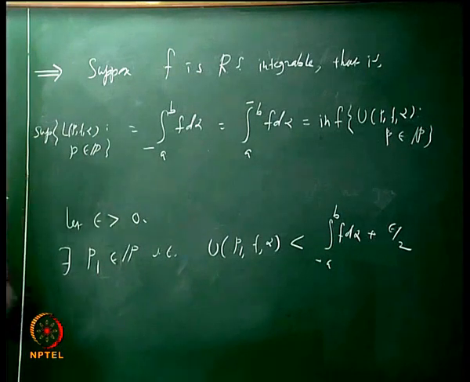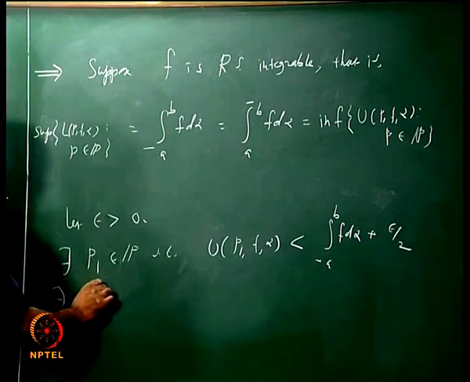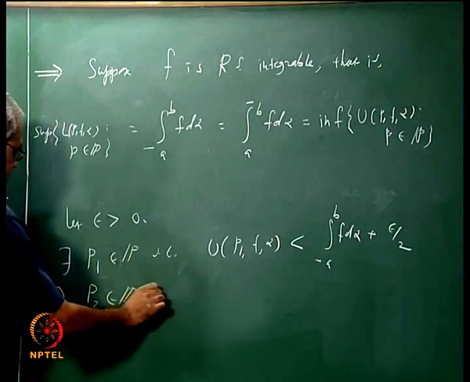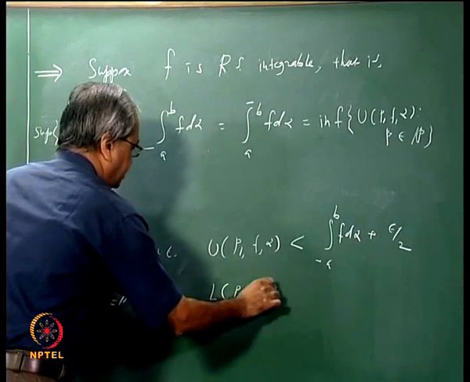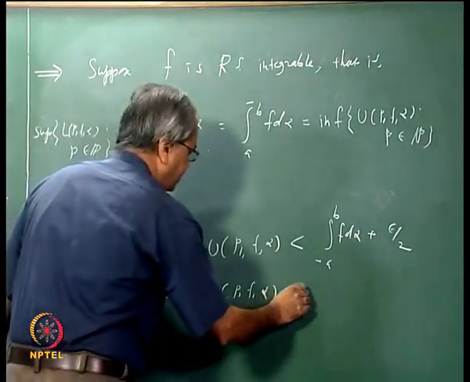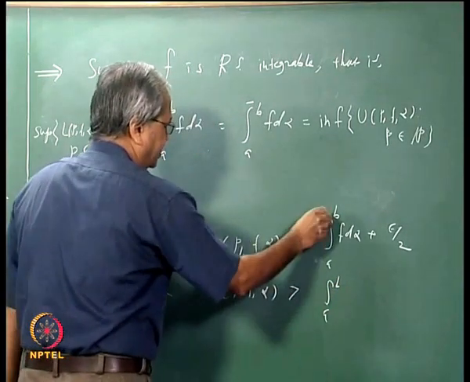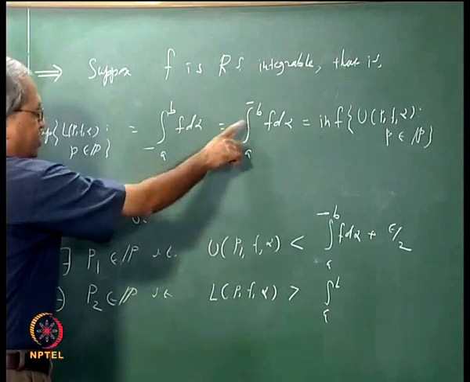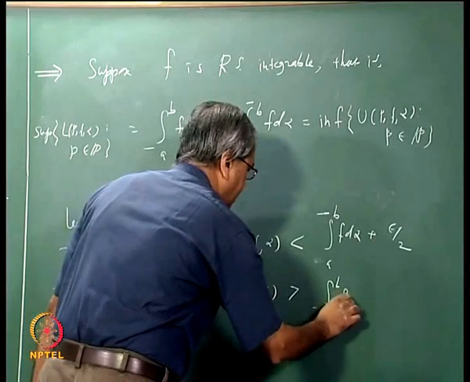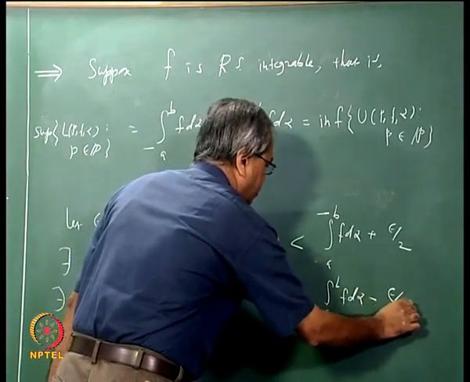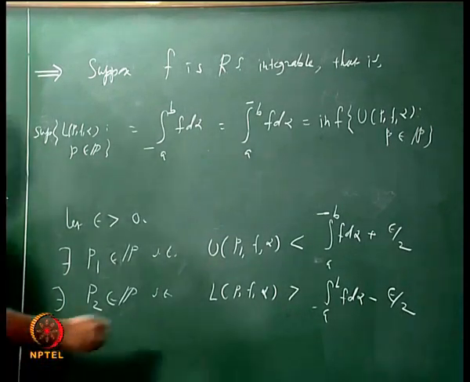So we can say that similarly there exists P2 in script P such that L(P2, f, alpha) should be bigger than the lower integral minus epsilon by 2. Sorry, I said P1 earlier, this is P2. And this should have been the lower integral here, because we have used the upper part already.